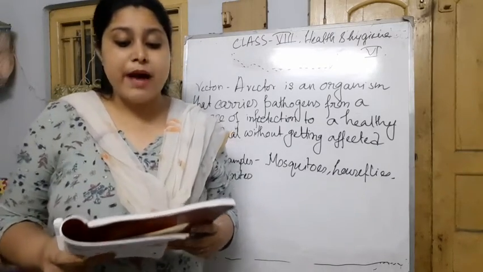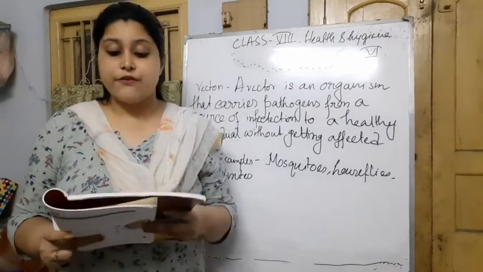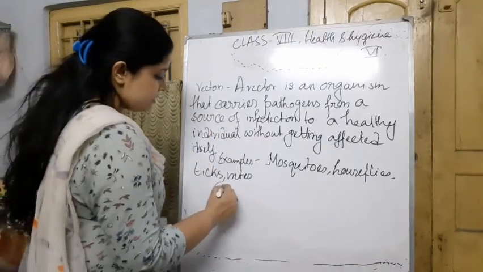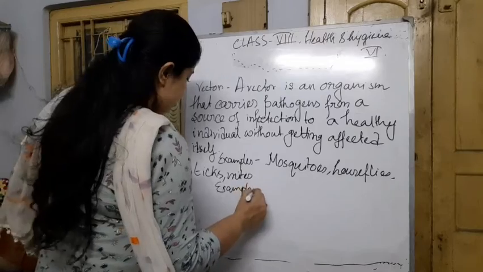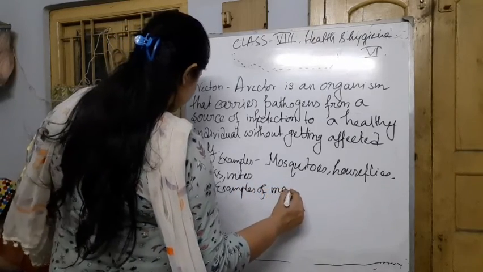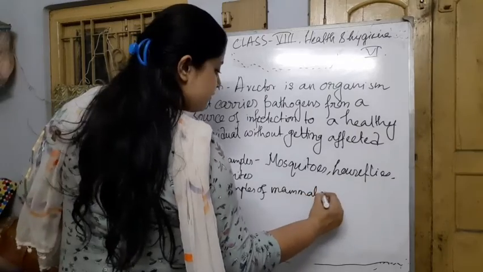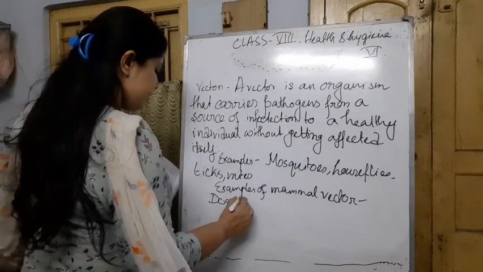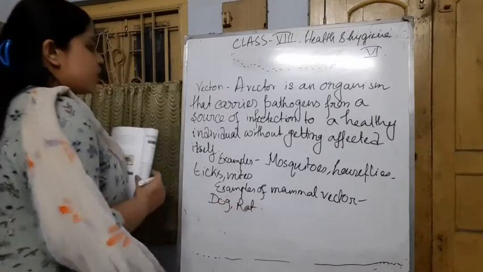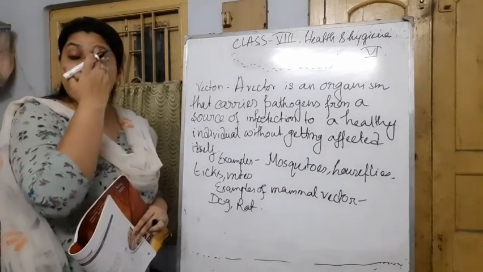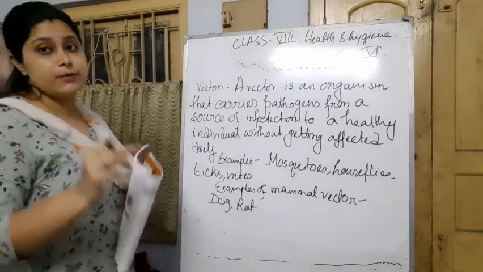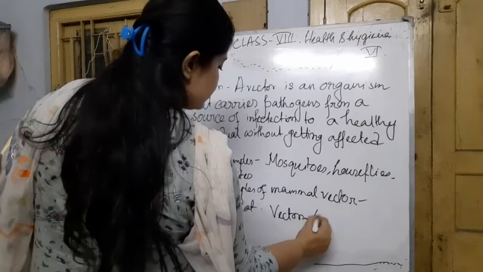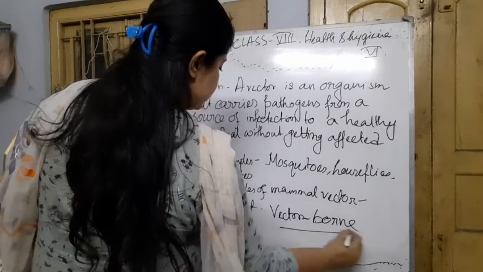Mammals such as rats and dogs are also vectors and spread dangerous infections. Examples of mammal vectors are dog, rat, etc. The diseases carried by vectors are called vector-borne diseases.